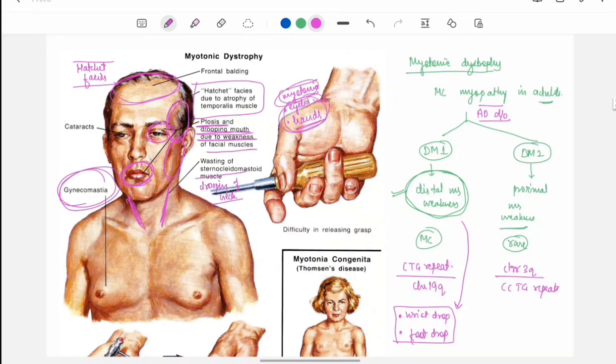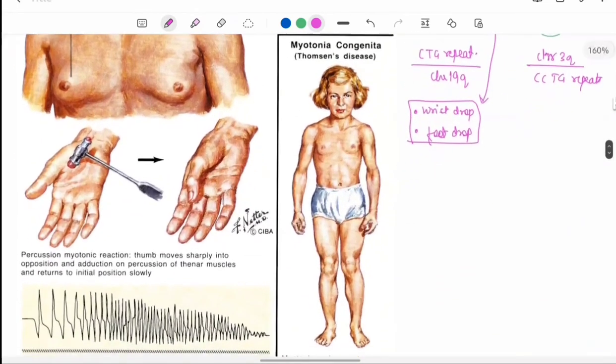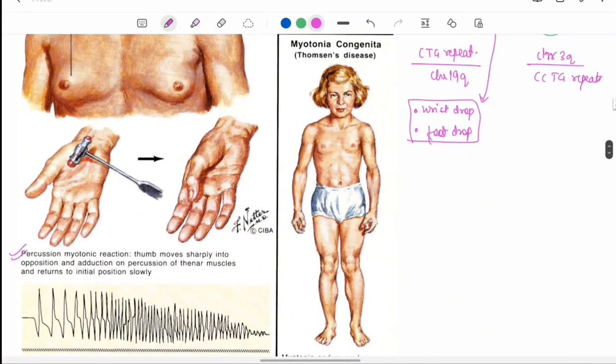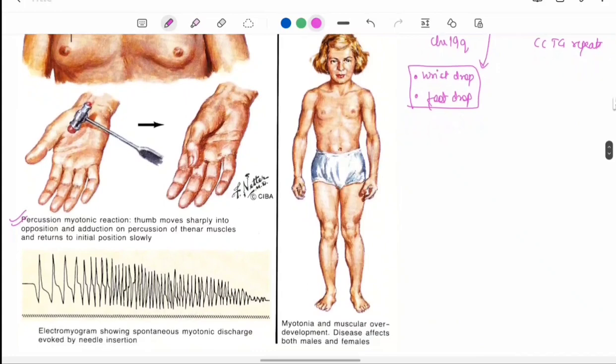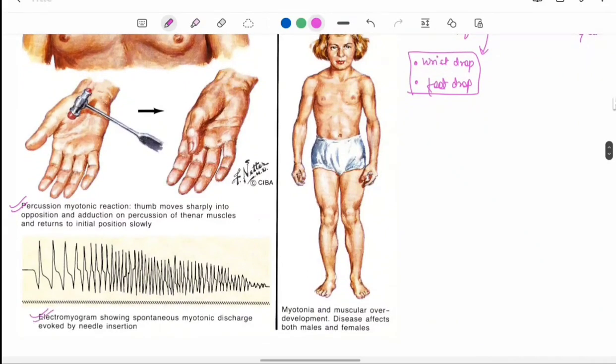Myotonia is seen whenever there is increased power of contraction. So whenever the patient does a handshake or tightly grips his hand for taking any object, there will be impaired relaxation of the hand. And one other characteristic feature is percussion myotonia reaction. Thumb moves sharply into opposition and adduction on percussion of thenar muscle and returns to initial position slowly. And when we do EMG, spontaneous myotonic discharge is evoked by the needle insertion.